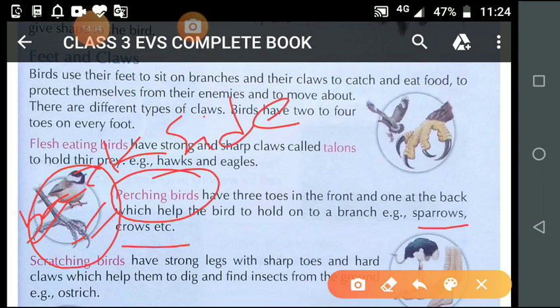And you know that the claws of these birds are long, thin, and curved.